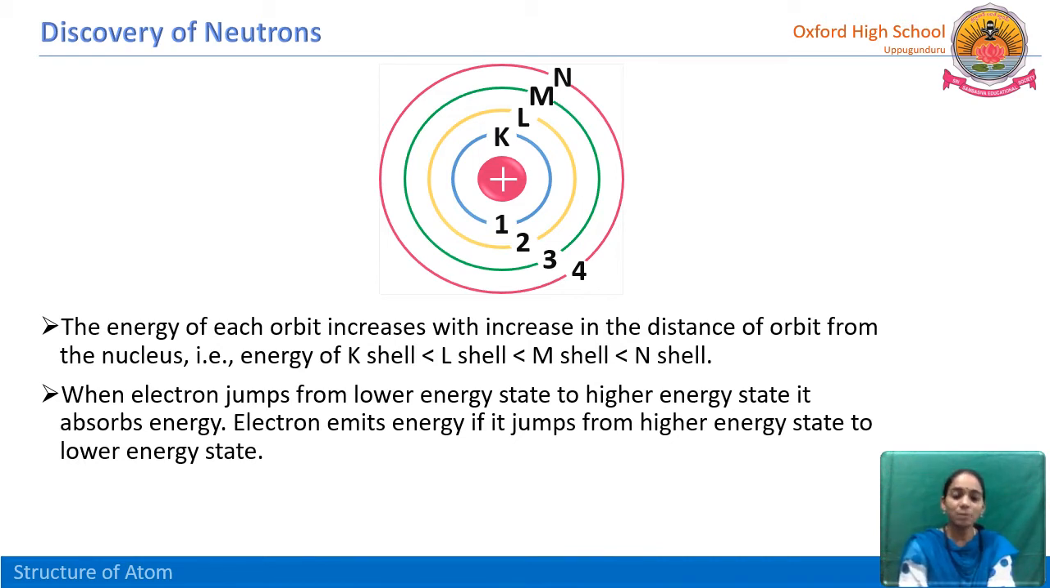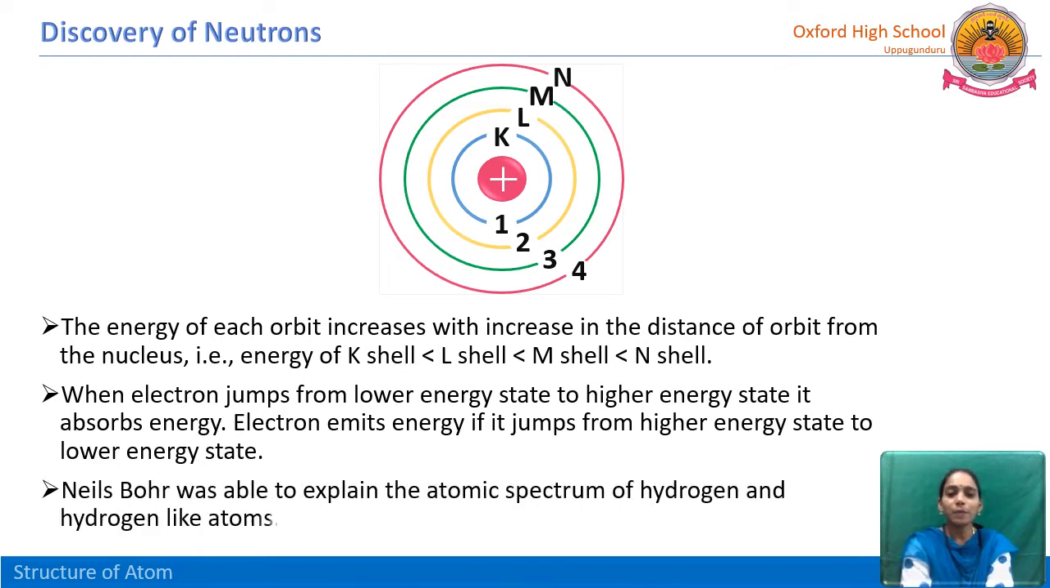We know that emission or absorption takes place when an electron either moves to a higher energy state or comes back to the lower energy state. Niels Bohr was able to explain the atomic spectrum of hydrogen and hydrogen-like atoms. Niels Bohr is the first and foremost person who explained the atomic spectrum. He explained the hydrogen atom's atomic spectrum, which is called the line spectrum. What is called a spectrum? Let us discuss in detail.